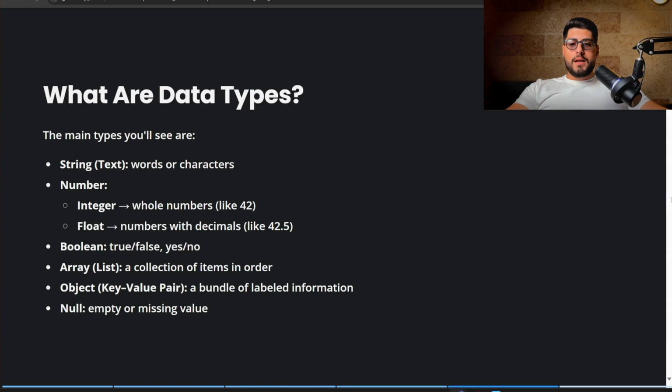What are data types? The main types you'll see are string, which is text, words or characters; number, integer, whole numbers like 42; float, numbers with decimals like 42.5; boolean, true or false, yes or no; array, which is a list, a collection of items in order; object, key value pair, a bundle of labeled information; and null, empty or missing value. Just take a quick look at them. We are going to dive deeper into them, and we're going to repeat those multiple times so that they stick.